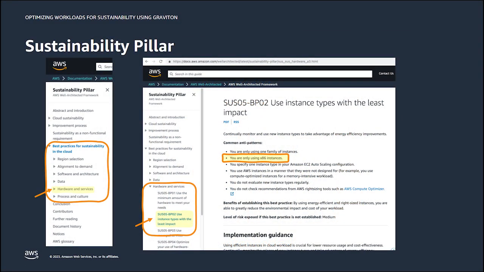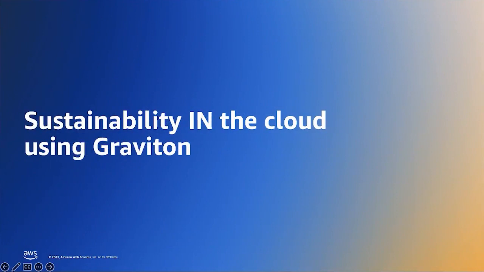In the sustainability pillar, hardware and services is one of the six categories of best practices. Diving in, you will see best practices that encourage efficient use of cloud resources and using efficient resources. Some of those recommendations include using instances that are designed for specific classes of workloads. And this leads us to sustainability in the cloud with Graviton, where you have agency and a shared responsibility in choosing efficient instances for your cloud workloads.